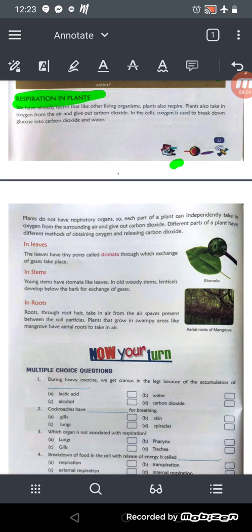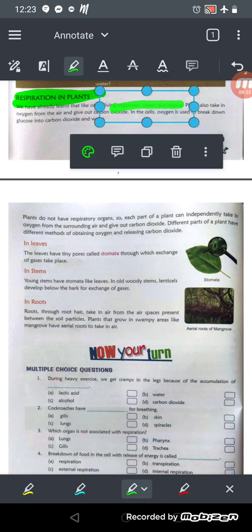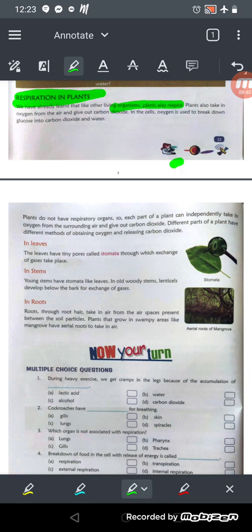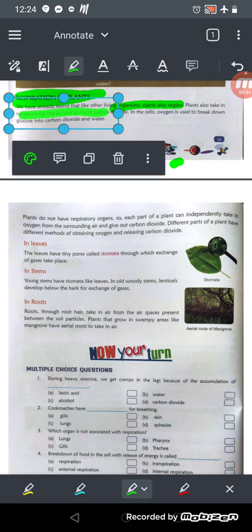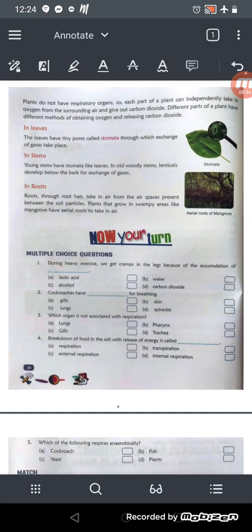So we have already learned that like other living organisms, plants also respire. Plants also take in oxygen from the air and give out carbon dioxide. In the cells, oxygen is used to break down glucose into carbon dioxide and water. So plants do not have a respiratory organ.